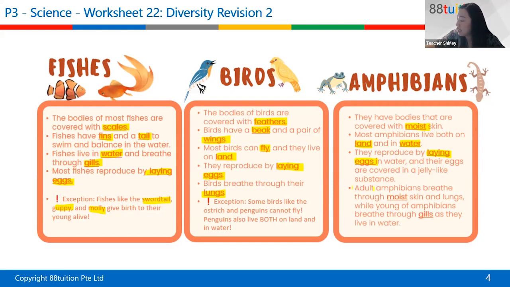Adults breathe through moist skin and lungs, but the young breathe through gills. I would say that amphibians are the most versatile because they can live on land and in water, and they can breathe through lungs and gills. When they are young, they breathe through gills. When they are older, they breathe through their moist skin and lungs. So they are very versatile creatures.